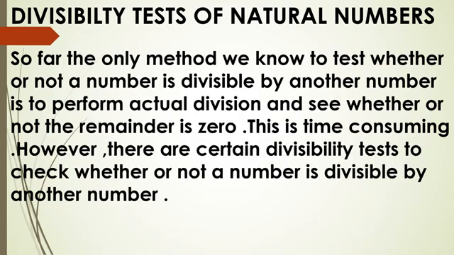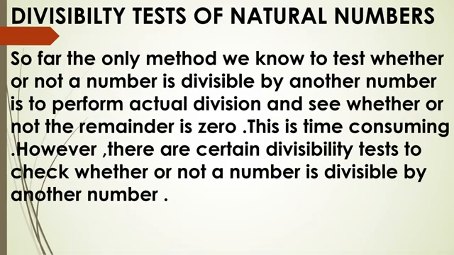And if the remainder is not 0, then the number is not divisible by that number. This is time consuming. So there are certain divisibility tests to check whether or not a number is divisible by another number. There are some divisibility tests, or we can say shortcut methods, by which we can understand whether a number is divisible by another number or not. Okay, let us discuss some of these divisibility tests today.